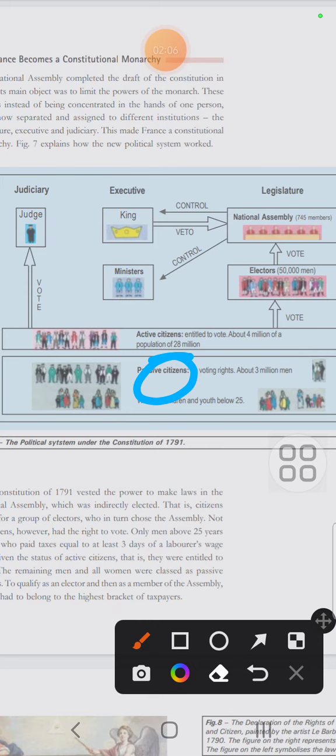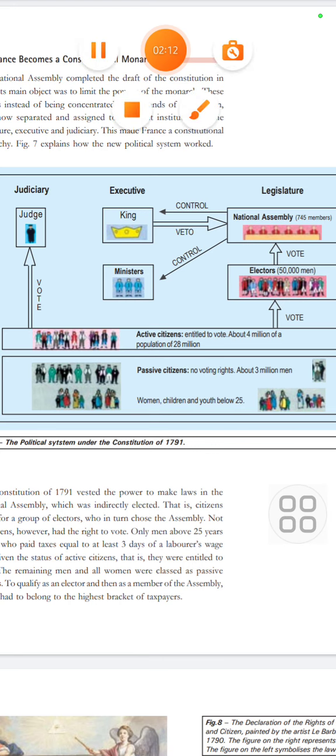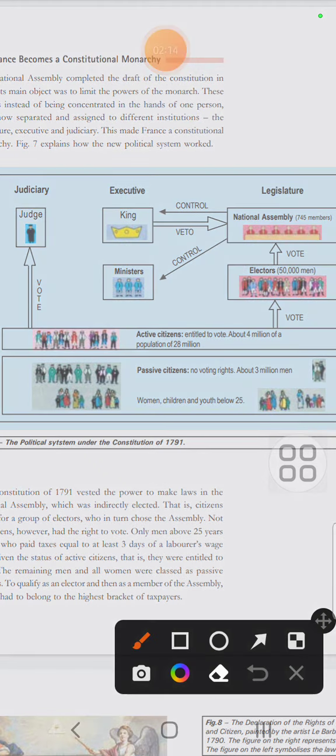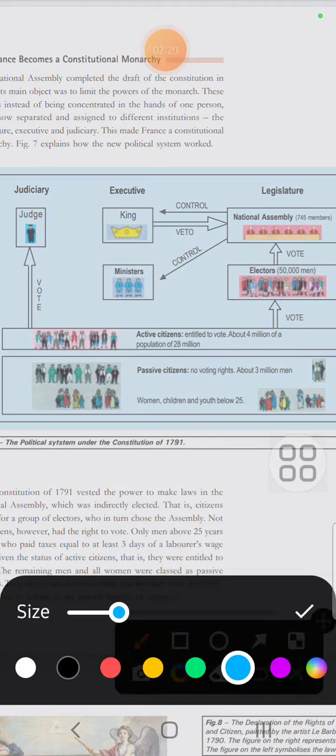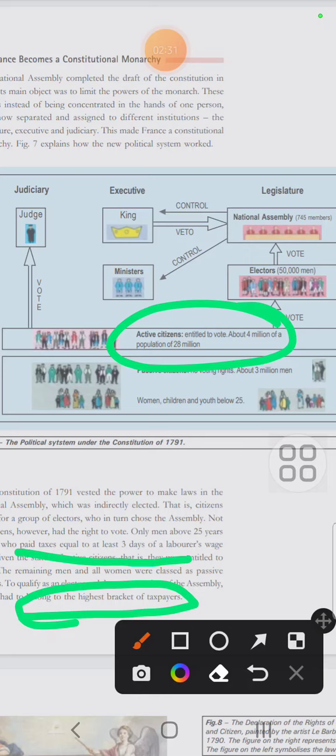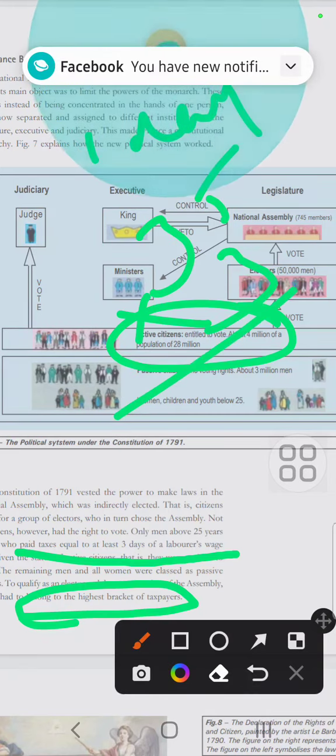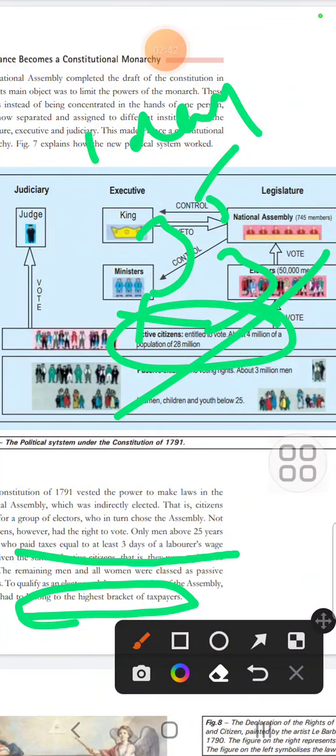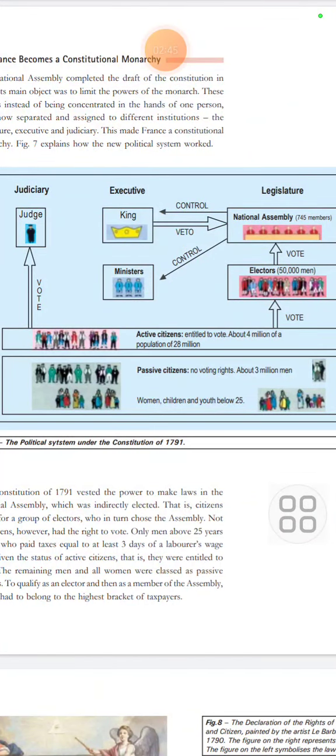Now, active citizens were the people who were allowed to vote in the country, to vote for any person or leader of their choice. What were the rules regarding active citizens? Anyone could not become an active citizen. Only the highest taxpayers, or those who had paid taxes equal to 3 days of a laborer's wage. If one day's laborer's wage is 35, then a person who has paid tax equal to 3 days of that wage would become a member of the active citizens.